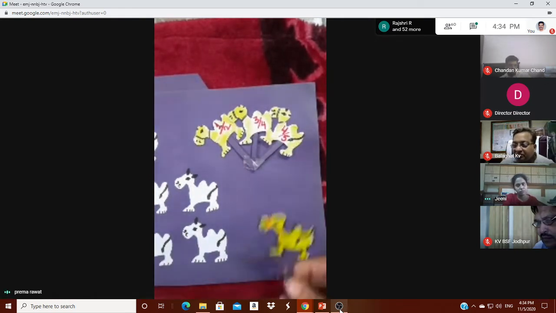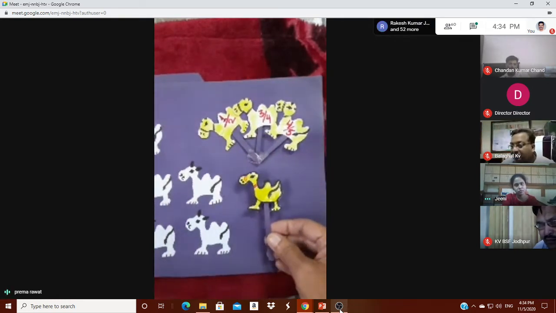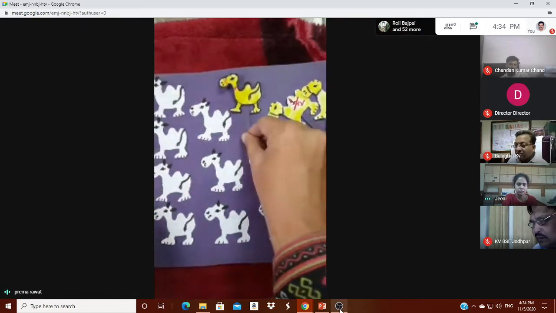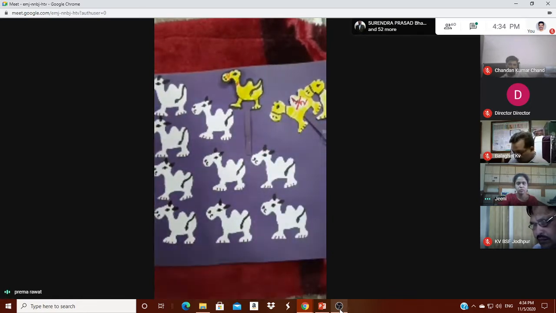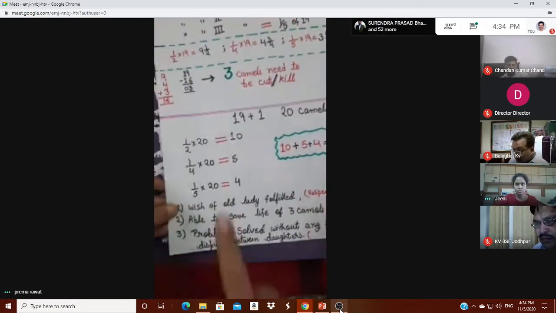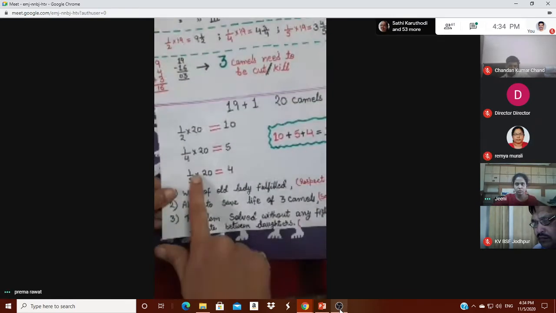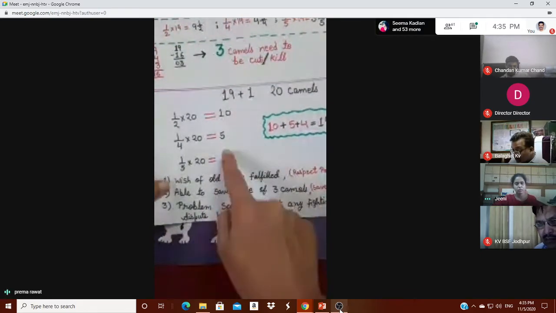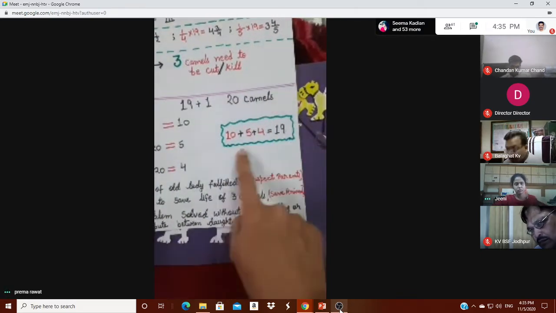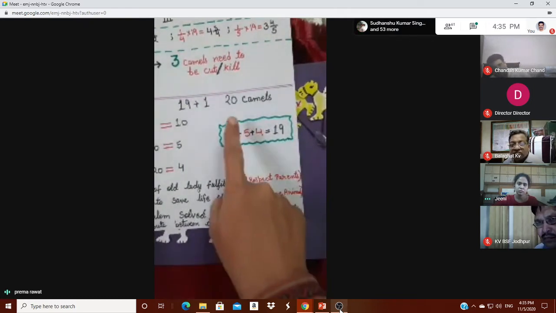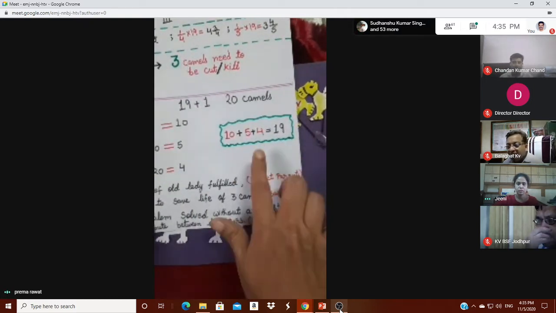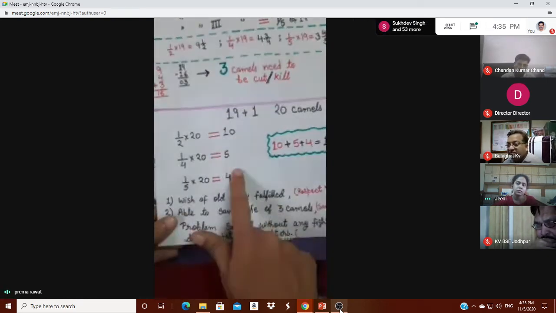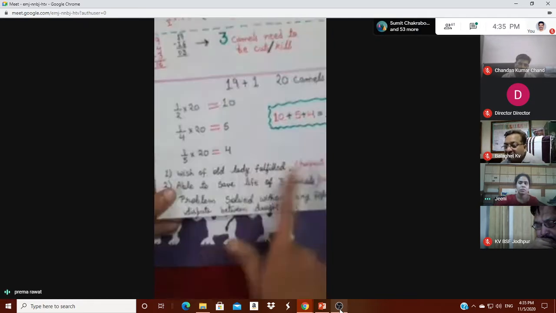For that, I have taken one more camel, meaning they have borrowed one camel from the neighbors, and now this group contains a total of 20 camels. Half of 20 is 10, 1/4 of 20 is 5, and 1/5 of 20 is 4. It means 10 plus 5 plus 4, total is 19. Nineteen is the total number of camels which that old lady had. So without killing any camel, we can easily distribute 10, 5 and 4 camels among her daughters.